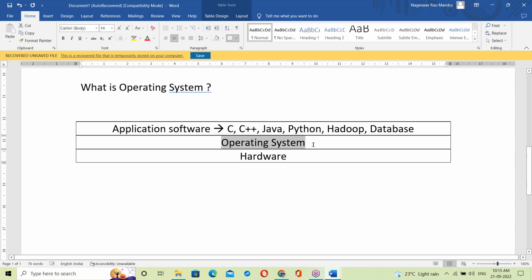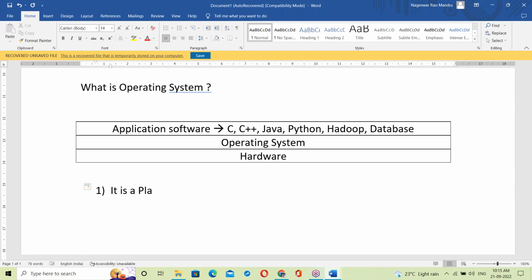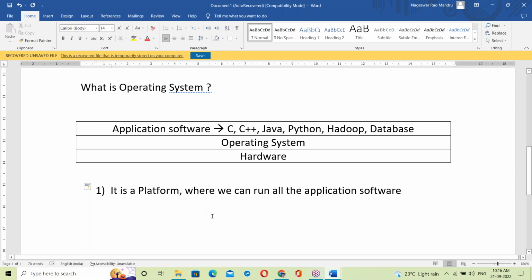So OS is acting like a platform. OS is a platform. So what is exactly OS? It's a platform where we can run all the application softwares.